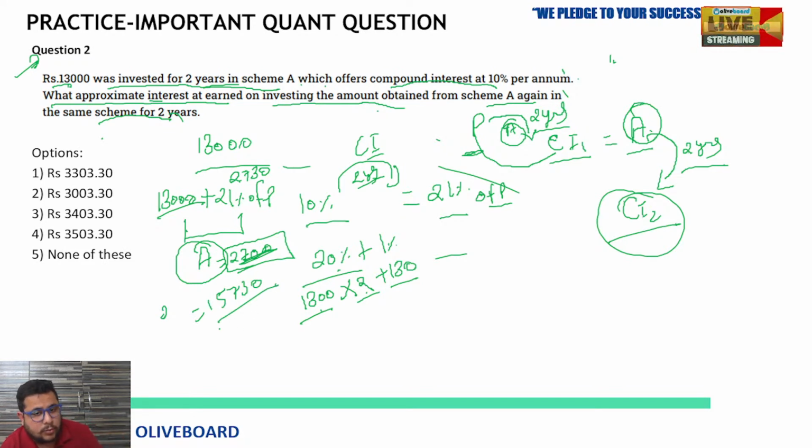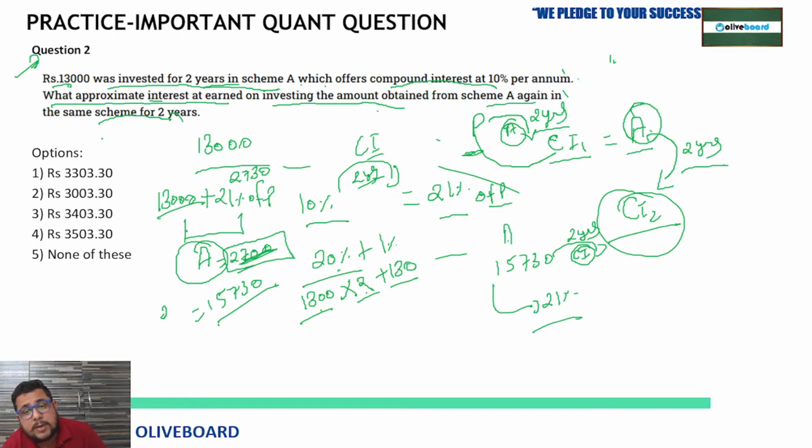Now this amount of 15730 has to be invested for another 2 years at 10% compound interest. Again you have to find the 21% of this amount, because now this amount is working as the principal. So 15730, 10% of that would be 1573, multiplied by 2 gives 20%, plus 157.3, that is 1%.